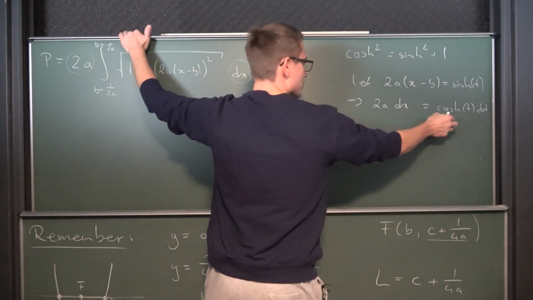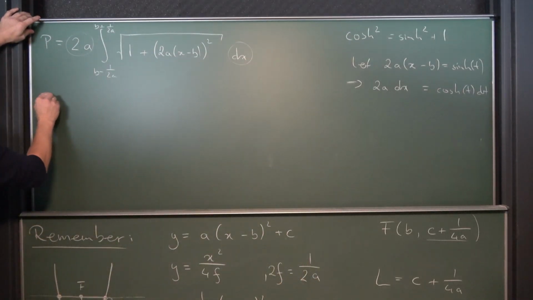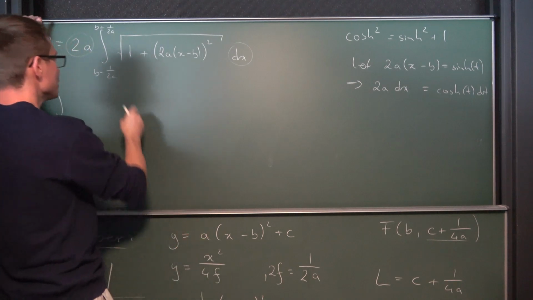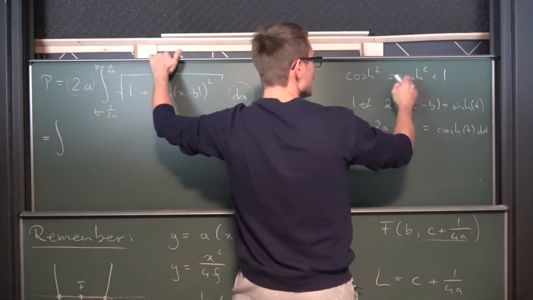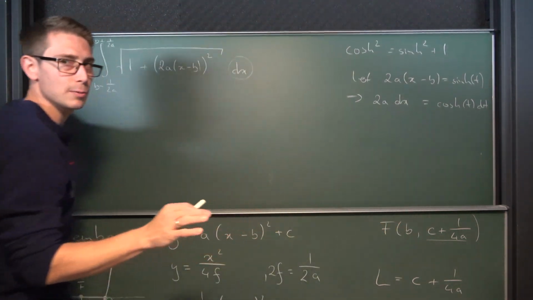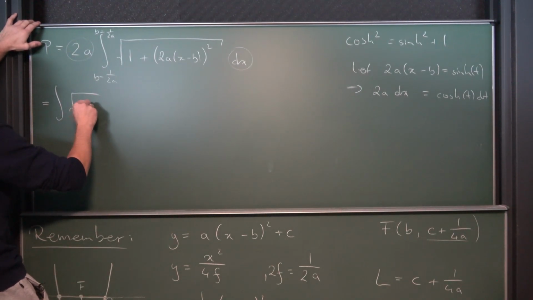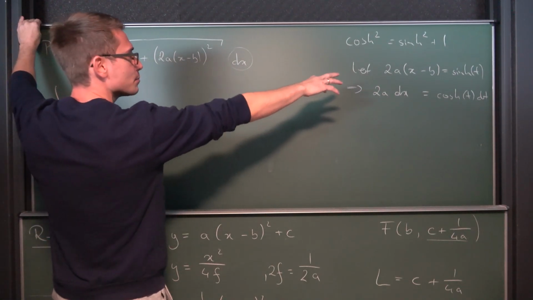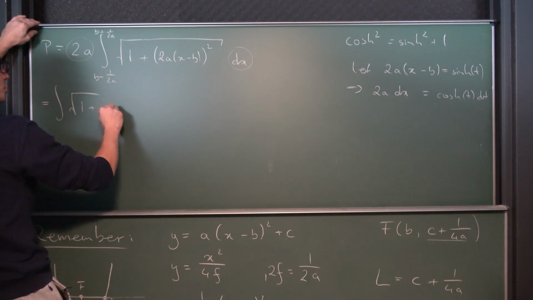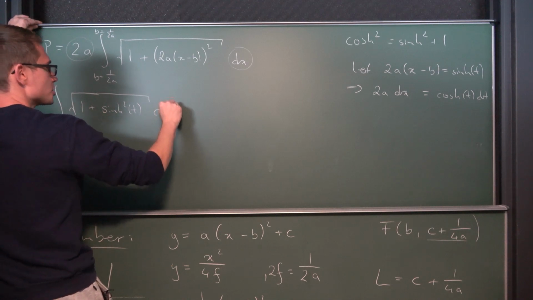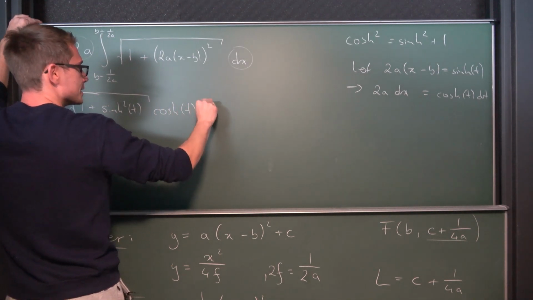So we can directly substitute it for cosh of t dt, giving us that the UPC is equal to the integral from something to something. We need to plug those into here, and then we are going to see what we are going to get. But other than that, inside here we are going to get 1 plus, and by definition this is going to be the sinh squared of t, times the cosh of t dt.